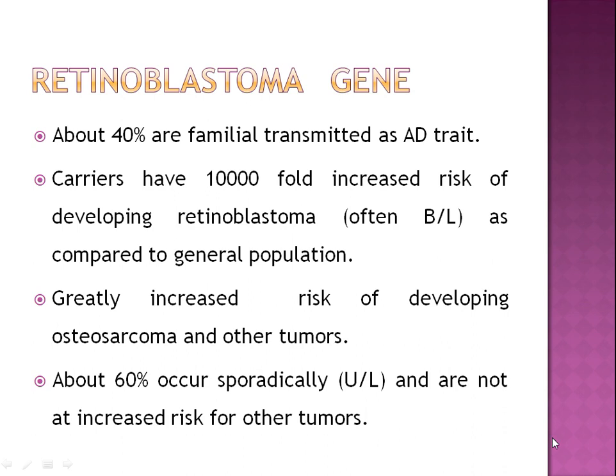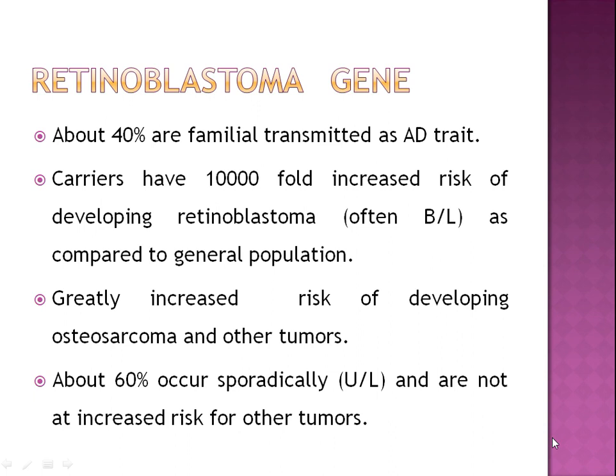Carriers of the retinoblastoma trait have a 10,000-fold increased risk of developing retinoblastoma as compared to the general population, and that too in both the eyes, and are also at greatly increased risk of developing osteosarcoma and other soft tissue sarcomas. About 60% of retinoblastomas occur sporadically, virtually always unilateral, and such patients are not at increased risk for developing other forms of cancer.